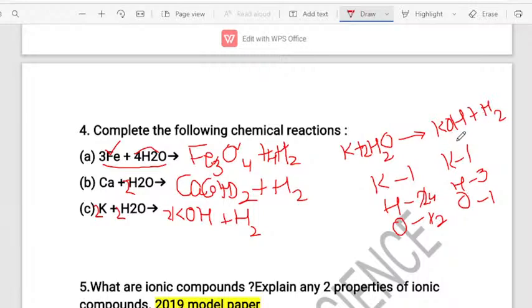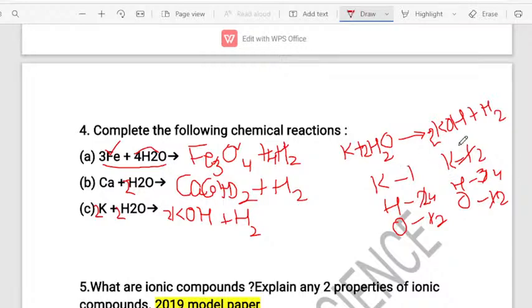So if we have to balance, let us now write. Already potassium is balanced, but oxygen atoms are not balanced. So let us now write 2 in front of the KOH to balance the oxygen atom. Automatically hydrogen we can also balance. So 2 into K, now we have 2K. 2 into O, we get 2O, that is 2 oxygen atoms. 2 into H, we get 2H plus H2, we get 4. So now you can observe oxygen and hydrogen are balanced.